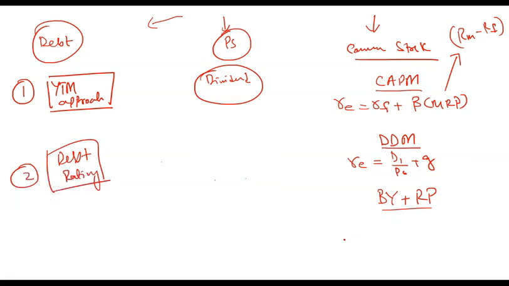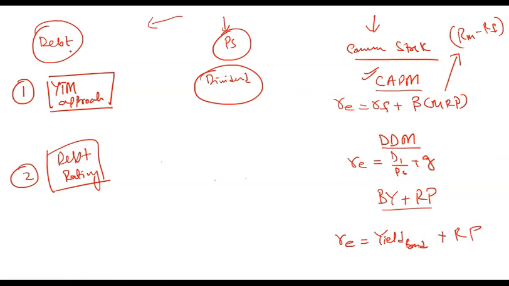So what you do is you take the yield on the bond, and then you assume that as equity is riskier than bond, there should be a certain premium added to it. So you add a certain premium for equity, and based on that you estimate the required rate of return on equity, that it should be yield plus some premium. This is the third approach. The most used approach is CAPM. CAPM is the most used approach amongst all these three.